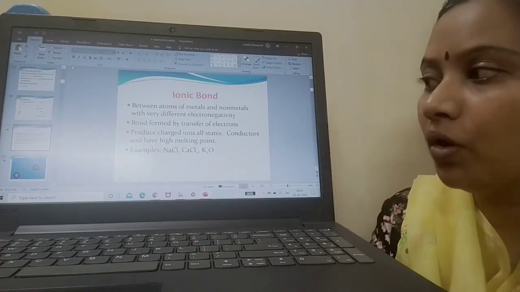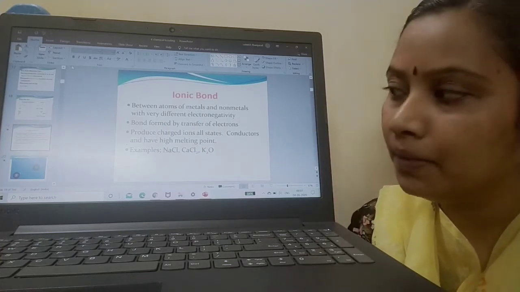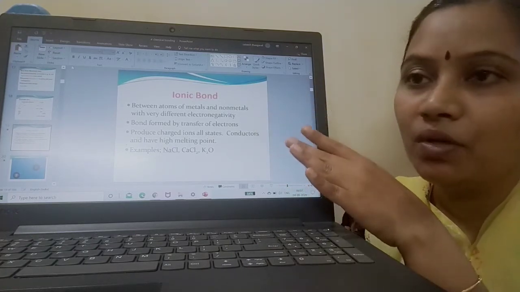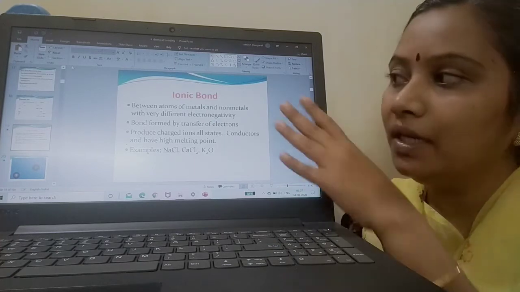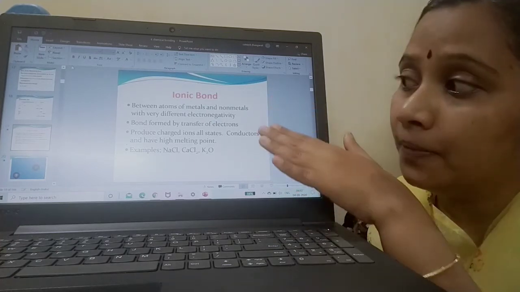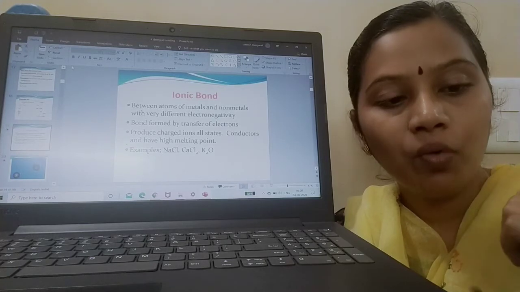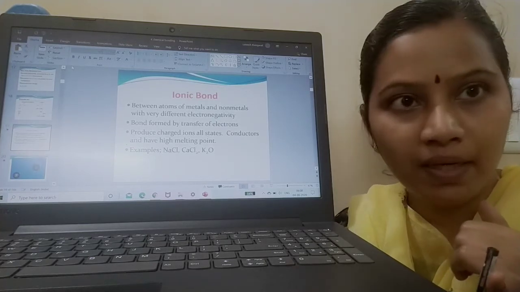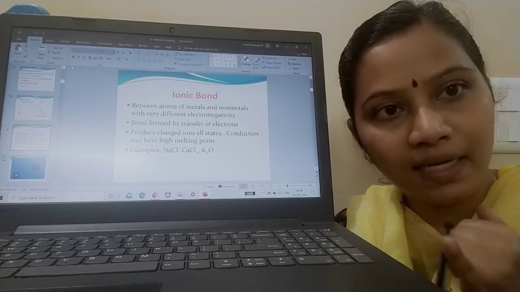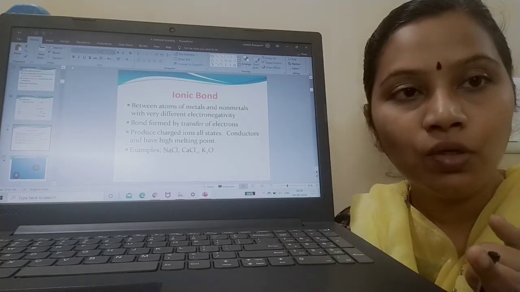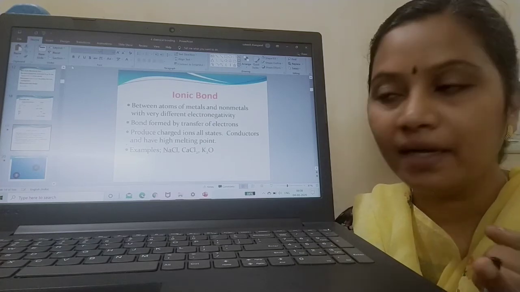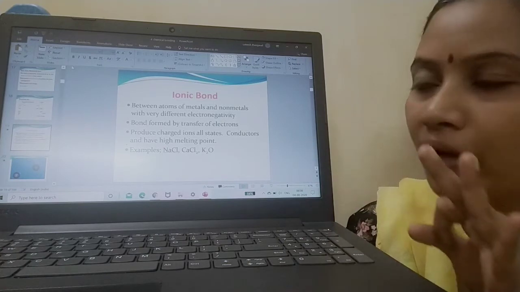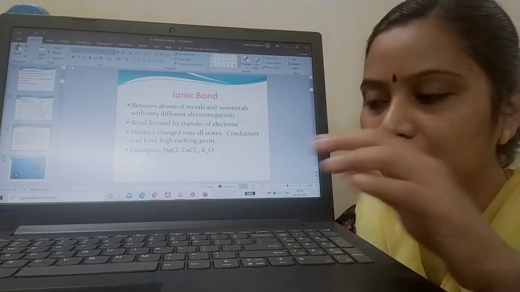Examples of ionic bonds are sodium chloride, calcium chloride, and potassium oxide. This you have to remember, because when I explain the other kind of bond, it will be exactly the opposite. What are the 3 points here? Ionic bond is formed between atoms of metal and non-metal, which vary significantly in their electronegativity. Point number 2, you will be getting ions and they will be conductors. Point number 3, they have a high melting point, and the bond is formed by complete transfer of electrons.